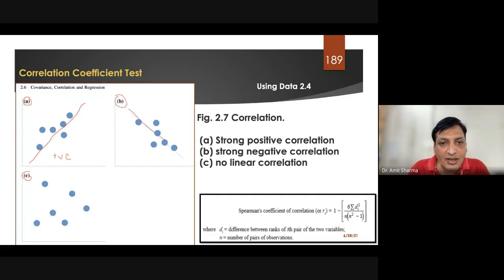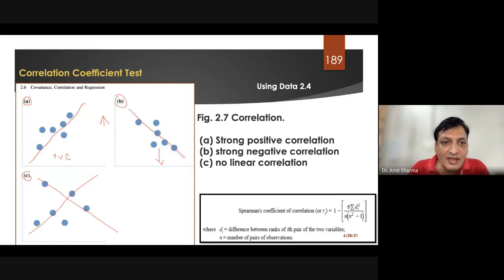This will be called negative correlation. A higher value of one variable leads to a decrease in the value of the second variable. And when we have seen that we have not got this line and we have not got this line, it will be considered as no linear correlation. That means there is no correlation between A and B, or HbA1c and the systolic blood pressure.